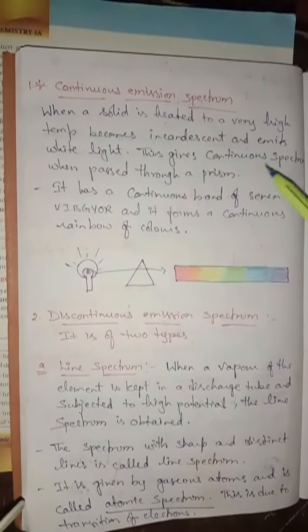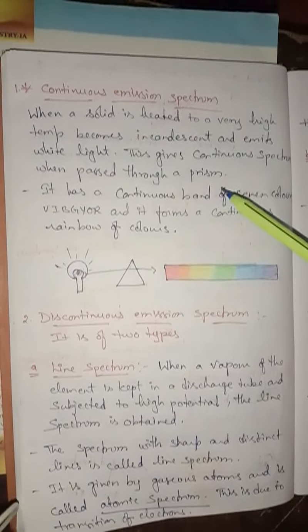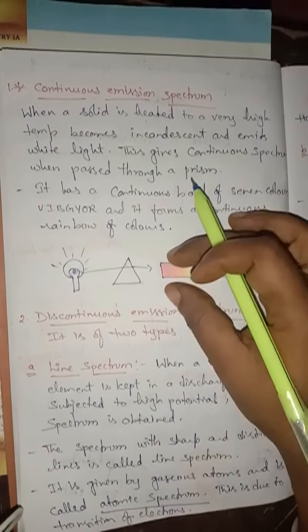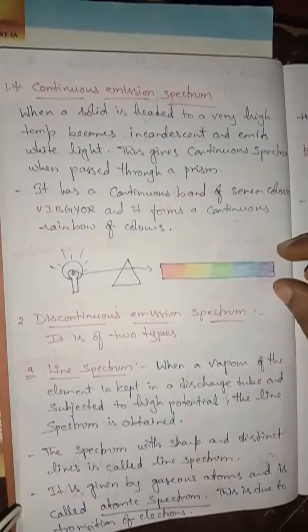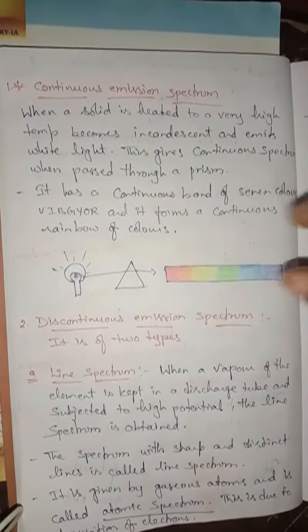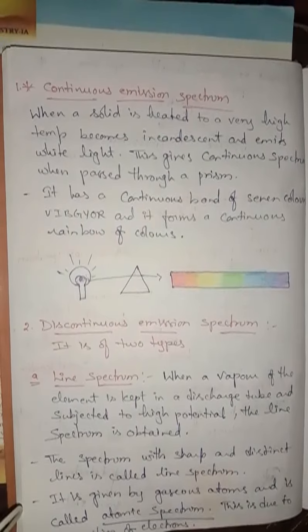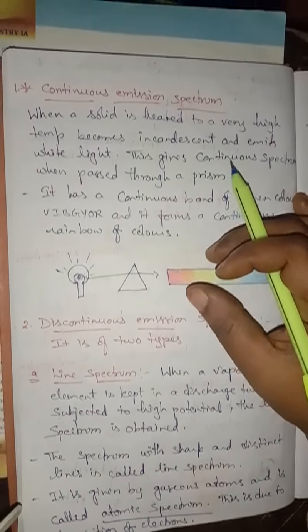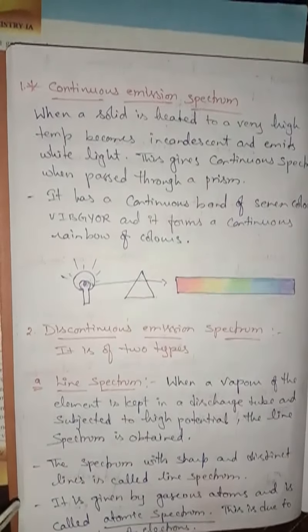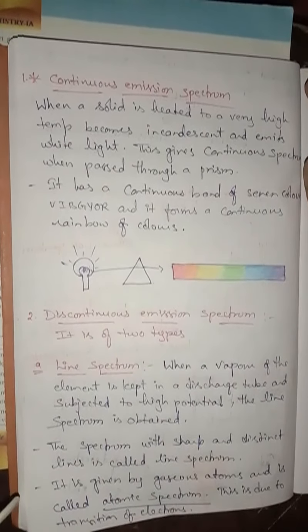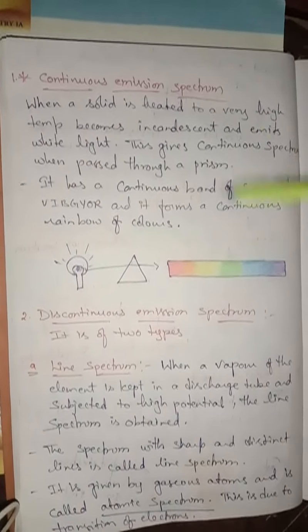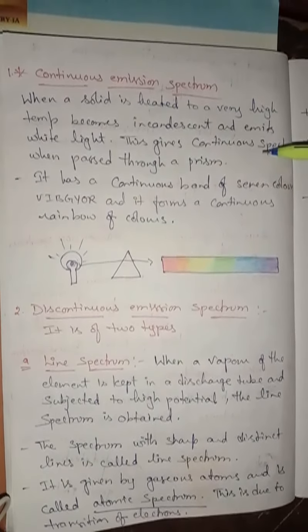This light, when passed through a prism, gives continuous colors. That is why it is called continuous emission spectrum. Emission means giving out. When you heat any substance, it gives us some light. That is emission spectrum, and here it is a continuous emission spectrum.